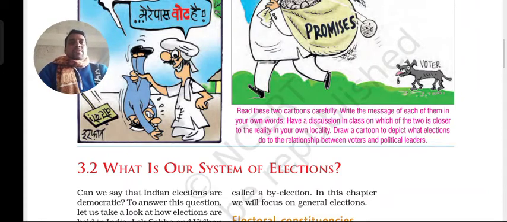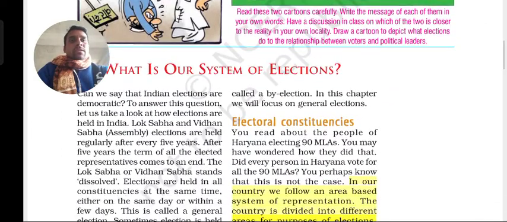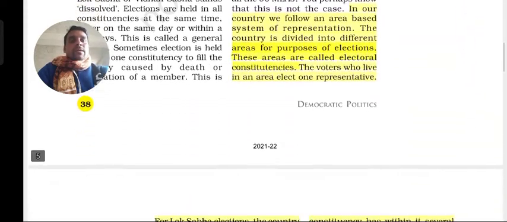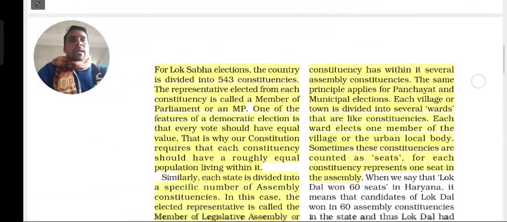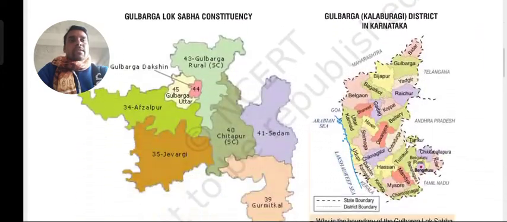As we were discussing from the civics part, what is our system of election? In this topic, we already discussed the electoral constituencies, how constituencies are chosen area-wise for election purposes in the Lok Sabha election or the state election.